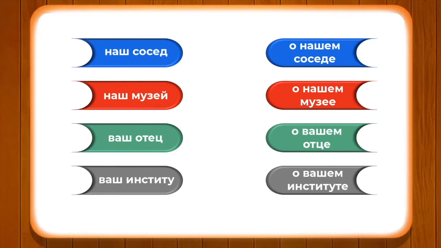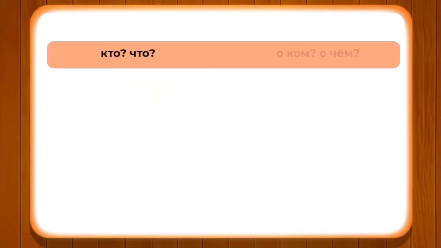Now we'll go ahead and see кто and что, о ком, о чем, and how they change. Его changes into о его, so there is no change. Ее remains о ее. Его, ее, in the case of что also remain the same.